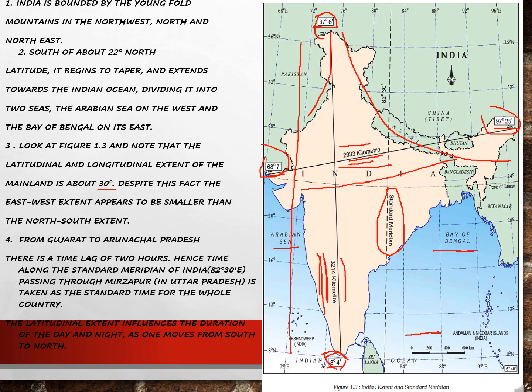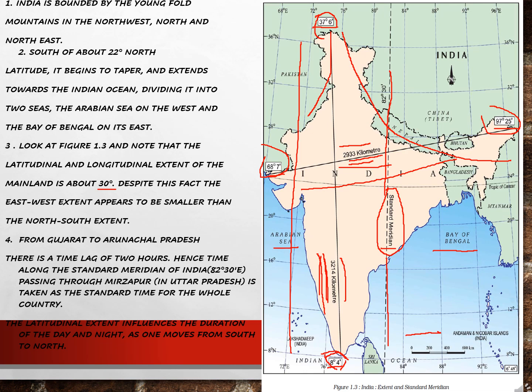This, I have told you, is the standard meridian. We all know about Greenwich time, right? Greenwich time is followed across the world, and every country has its own standard meridian time, so that no confusion is created. So the fourth point goes to, from Gujarat to Arunachal Pradesh, there is a time lag of 2 hours.